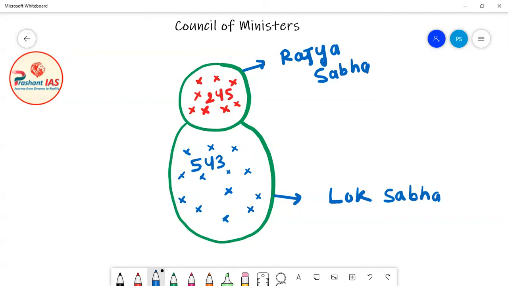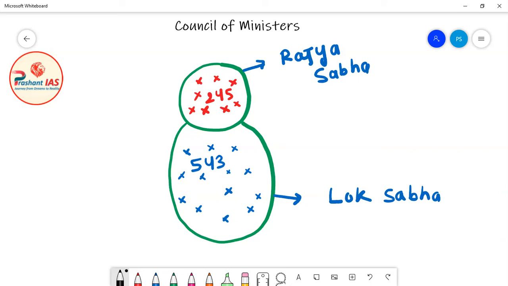These stars or crosses represent one member of Lok Sabha or one member of Rajya Sabha. The cross in red color represents a member of Rajya Sabha and the cross in blue color represents a member of Lok Sabha. Now how is the government made, how are the Council of Ministers chosen in Lok Sabha?